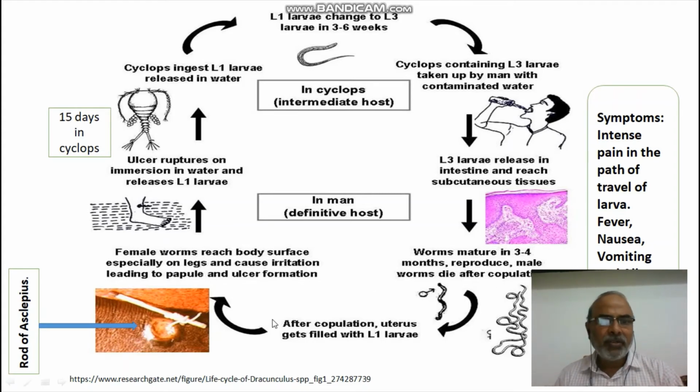So you might have seen the symbol of doctors, the symbol of medicine. The symbol of medicine is called the rod of Asclepius. A very big rod is there and a snake is coiling around it. Of course, the symbol has come from this particular practice.